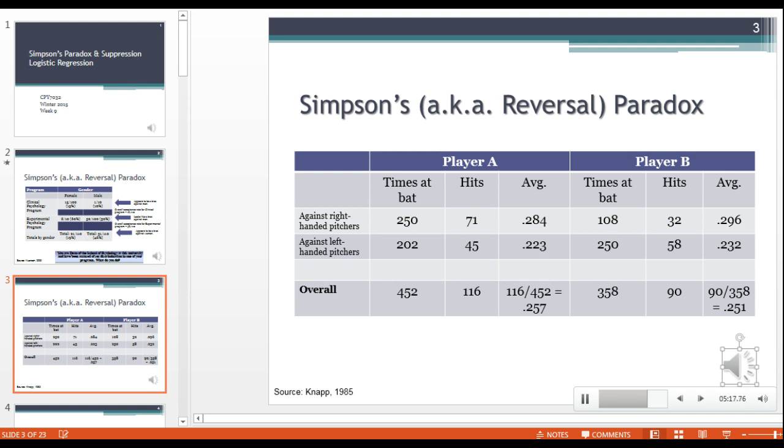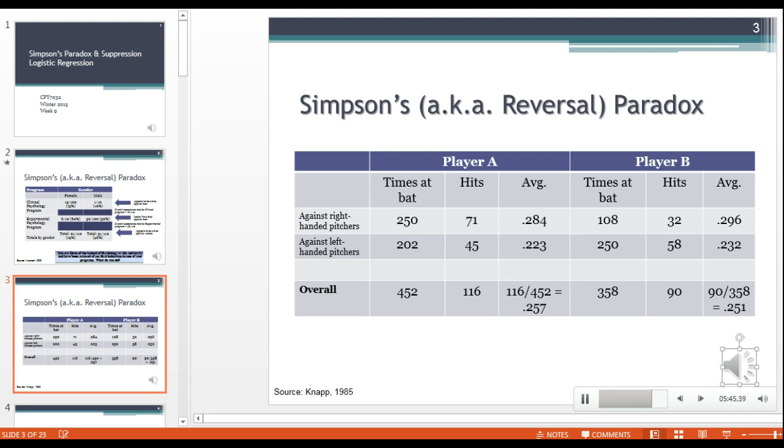And that's a little bit less than what we saw here, 0.257, without equalizing that player's averages. So what we basically did is we ensured that these averages are going to be comparable to the averages of player B, because we want to control for the number of times that they faced the more difficult situation, the left-handers.